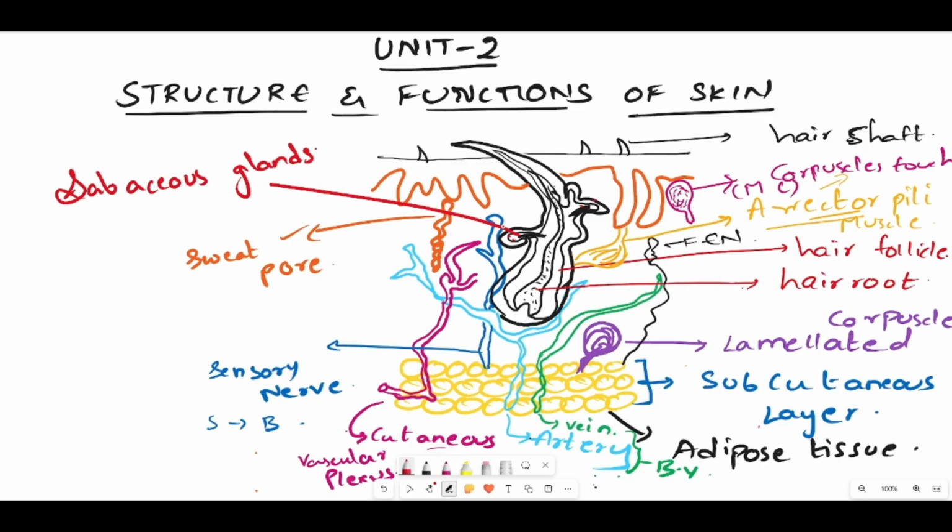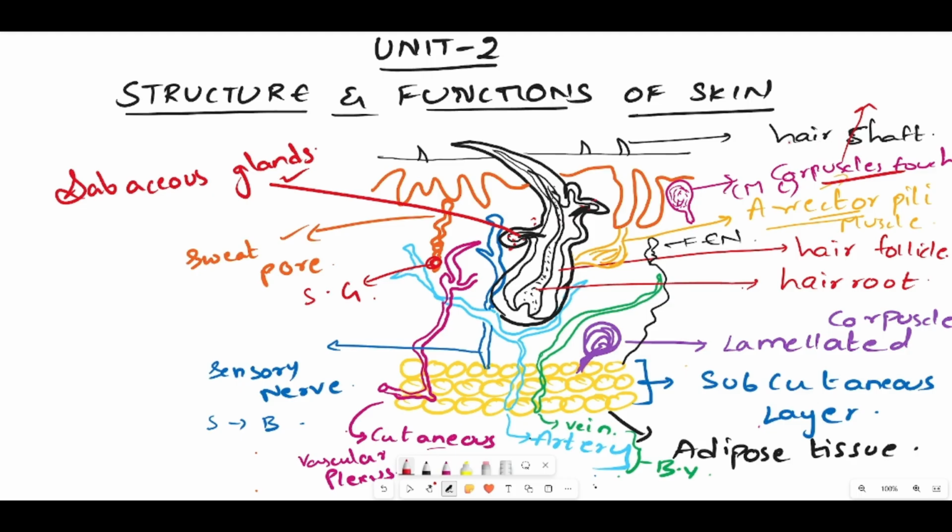This hair also has some small extensions which are called the sebaceous glands. These are the simple oil glands that are useful for secreting sebum. They are useful for lubricating and also give protection to the body. This comes under the sweat gland only. Wherever you see sweat glands, they will be useful for minor excretion of waste from the body and also help in thermoregulation. And this corpuscle of touch, wherever you see this, they will be useful for knowing light touch sensations.